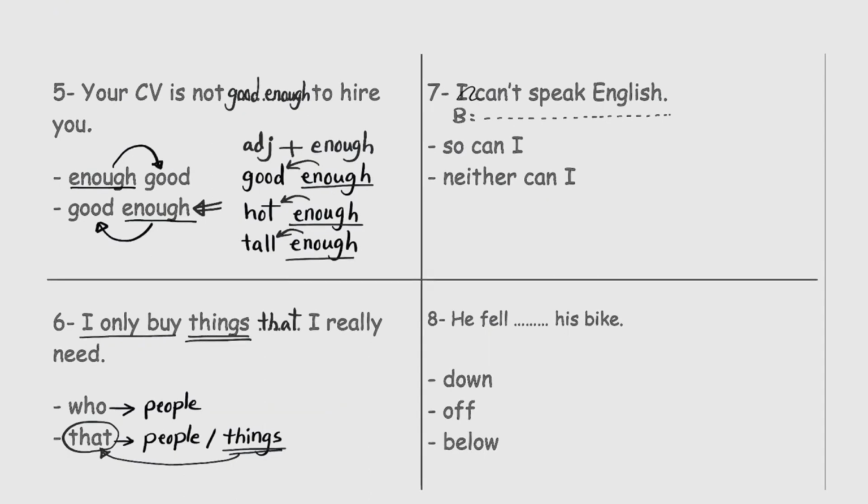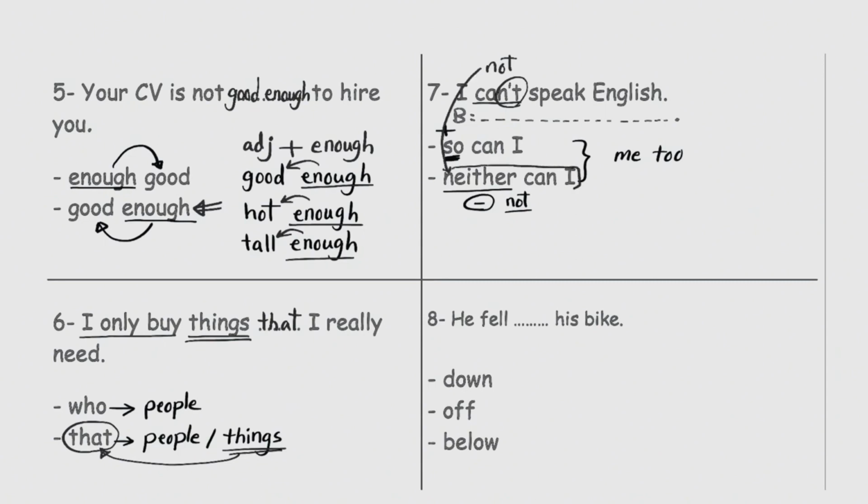Person A says, I can't speak English, and person B is supposed here to say, I can't speak English too. How can he or she say that? So can I, or neither can I. Both of them mean me too. But so comes in a positive sentence, and neither comes in a negative sentence. Here we have can't with an apostrophe T, which means not, so this sentence is negative, so neither can I is the correct answer. Neither can I.